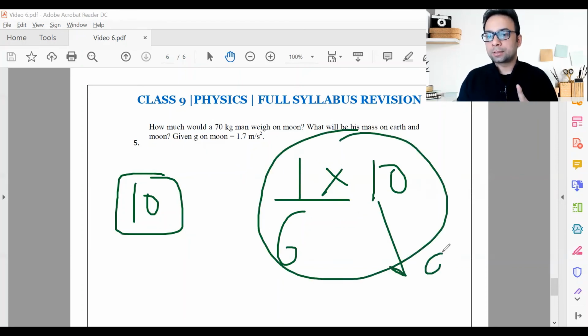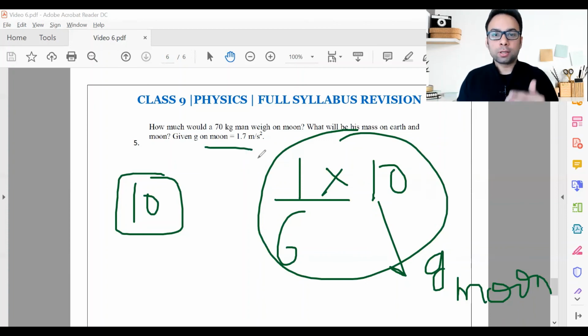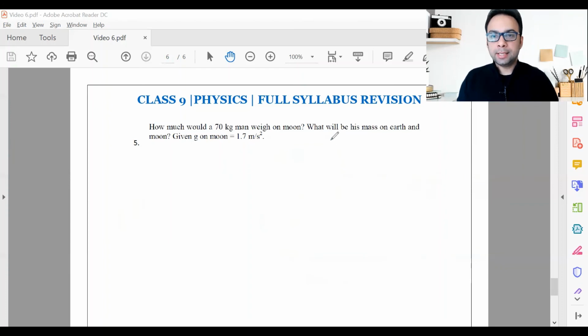So this is the acceleration due to gravity on the moon, as simple as that. So even if you don't know this value, even if, let's say, it's not given in the question, remember the concept: 1/6 of the acceleration due to gravity of Earth. So that becomes 10/6.